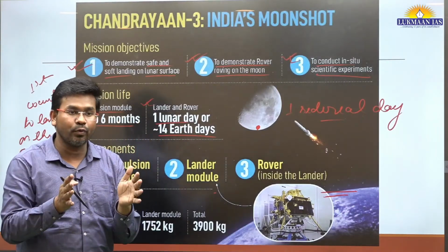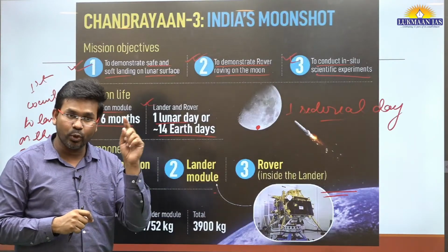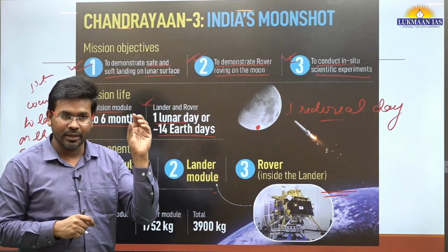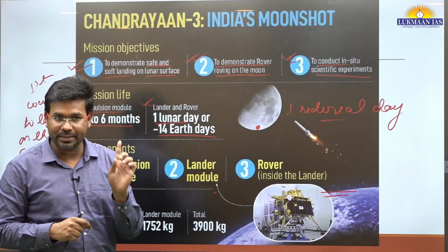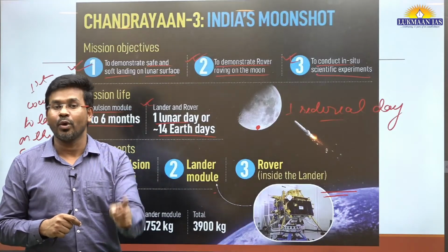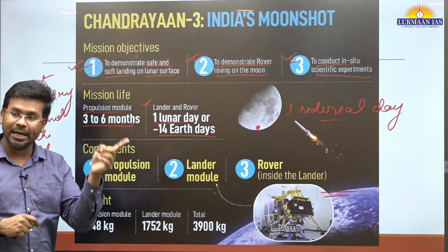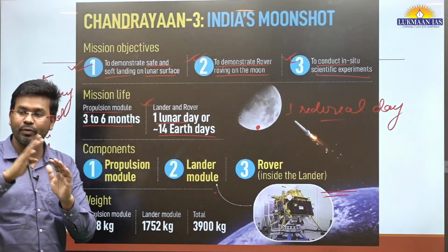And on the rover we have installed many solar panels. The solar panels are going to get powered through the sunlight they receive, and using that power, it is going to conduct its scientific experiments. It is going to share the data with the orbiter of Chandrayaan-2. In Chandrayaan-2, we had sent a lander, rover and orbiter.